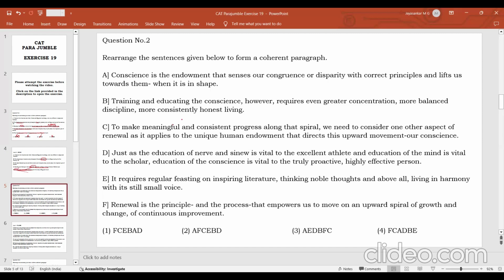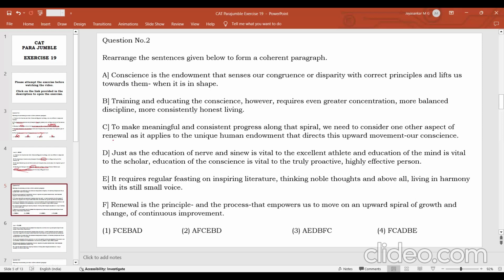So here we are talking about conscience. Conscience is that particular unique quality that only human beings have, and how we can develop the conscience. We can develop the conscience through continuous training, just like an athlete is continuously training his muscles and a scholar is continuously training his mind. Conscience has to be continuously educated, and this education is not very easy; it requires regular reading of literature, etc. All those things are talked about. So you can say that the statements A, B,